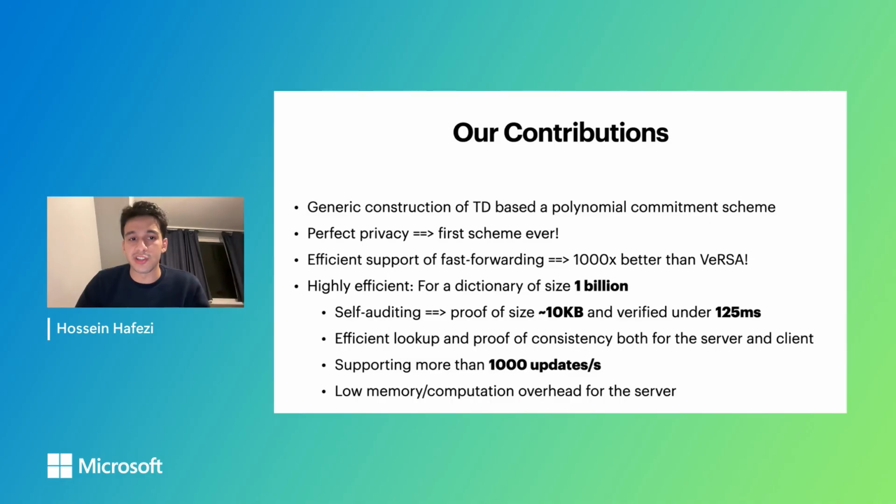For a dictionary of size 1 billion, we have self-auditing because our proof sizes are less than 10 kilobytes per epoch, independent of the number of updates, and they can be verified in less than 125 milliseconds. We have efficient lookup and proof of consistency, both for the server and client. We can support more than 1,000 updates per second. And finally, we have low memory and computation overhead for the server. So overall, the solution is highly practical.